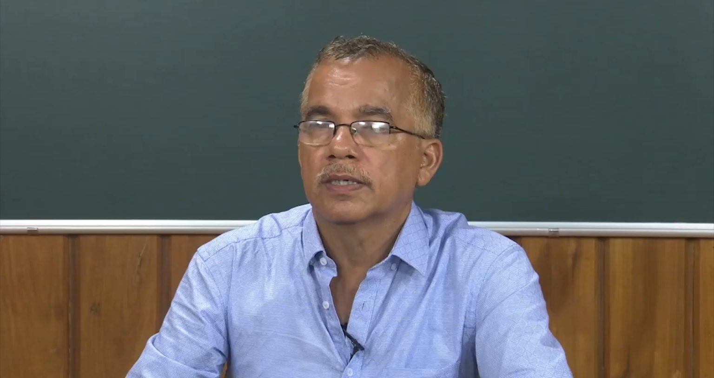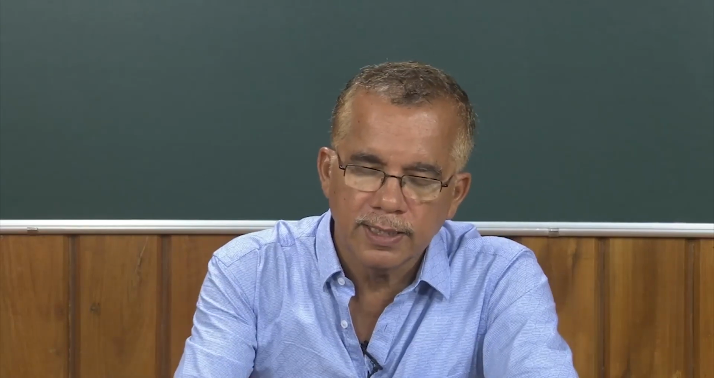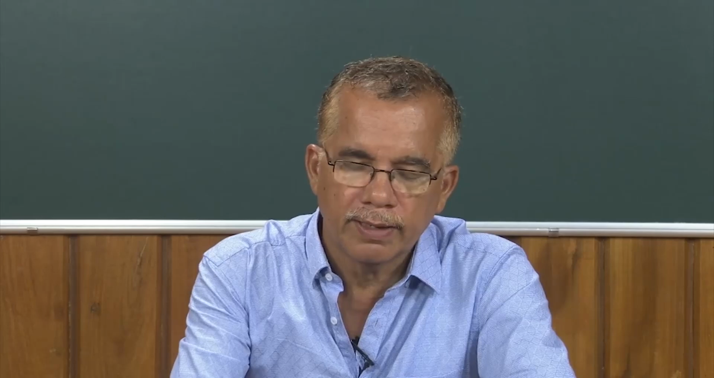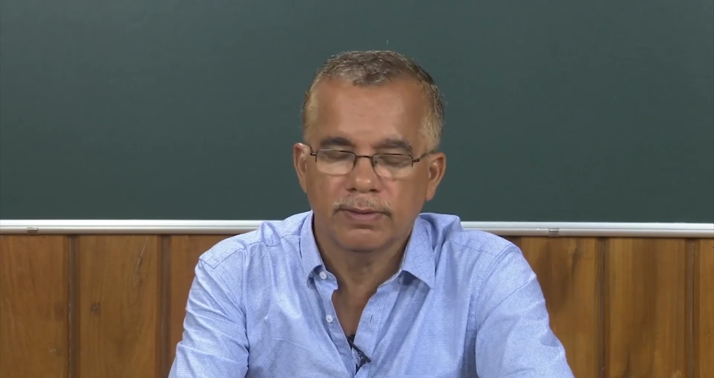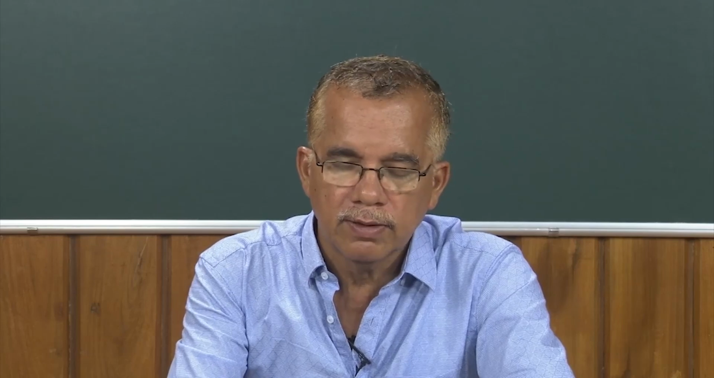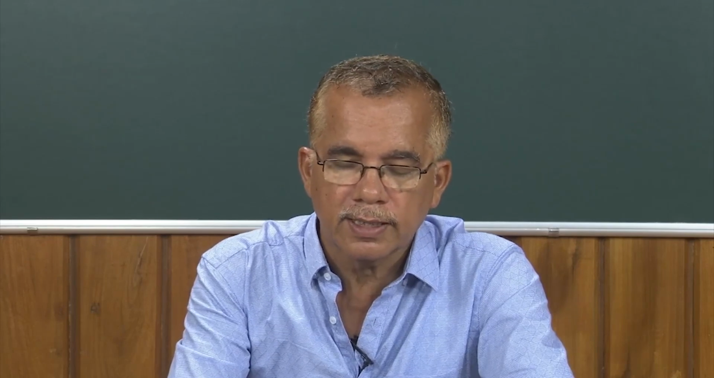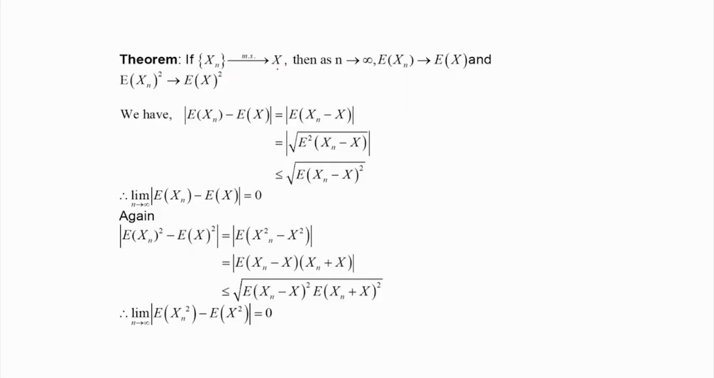And now, suppose x_n is a sequence of random variables and x is only one random variable. So, we have considered that the sequence x_n converges to x in the mean square sense. Then we want to show that E of x_n, which is a deterministic sequence of real numbers, converges to E of x. Similarly, E of x_n square, the mean square value, will converge to E of x square. How can we prove this?